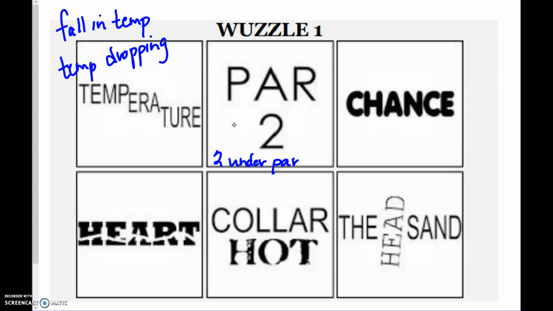All right, this next one's a little tricky because it says chance. And if you look at those letters compared to all the other letters, mainly here in that first row, they're a lot bigger, wider, fatter. So there's a saying that kind of says fat chance. And that's what this is signifying, is fat chance.